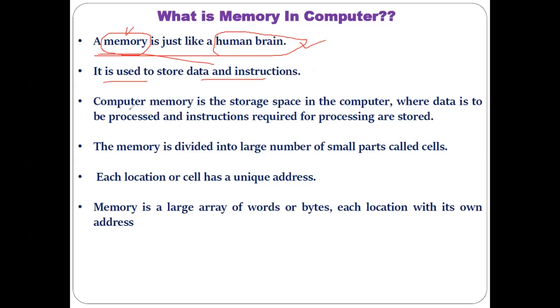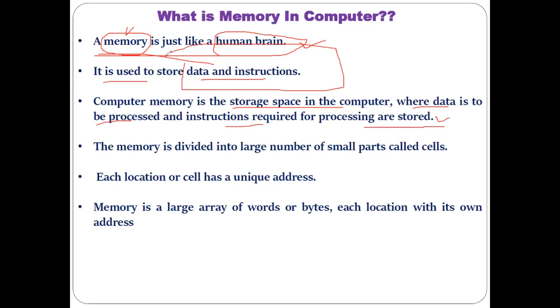Computer memory is the storage space in the computer where data to be processed and instructions required for processing are stored. In the sense that we write different programs, like C, C++ or Java programs, and through those programs we process some particular data. The instructions required for processing the data are also stored within memory. That is why computer memory stores different kinds of data as well as instructions.